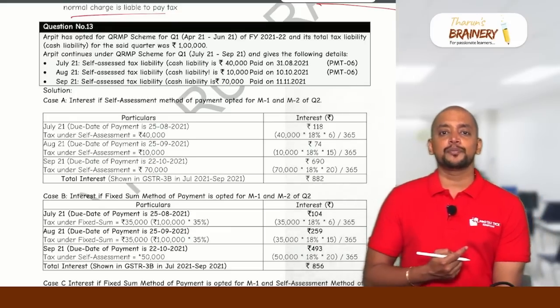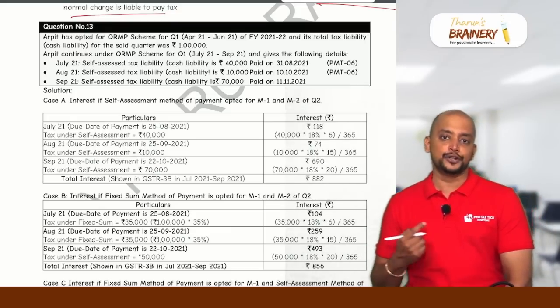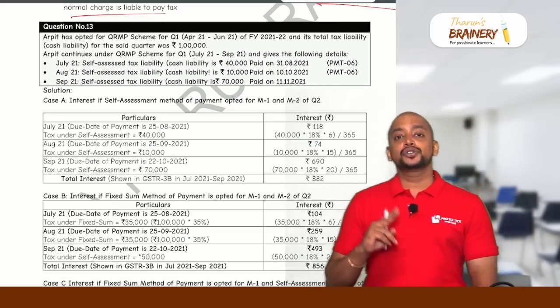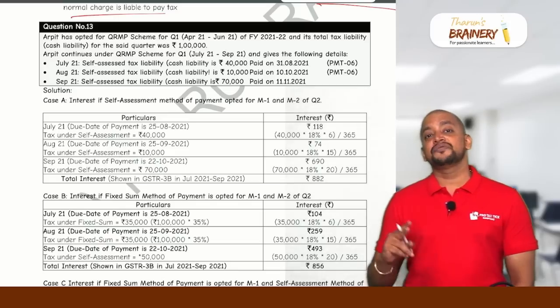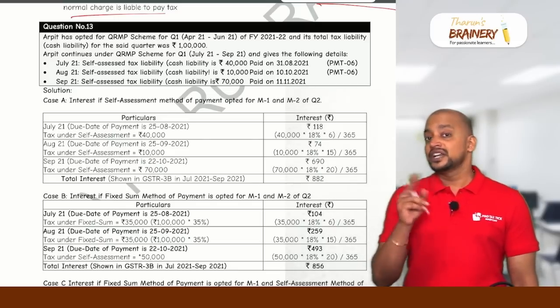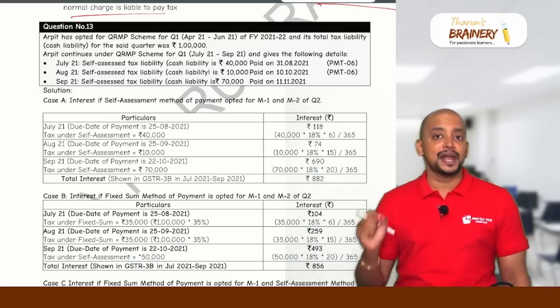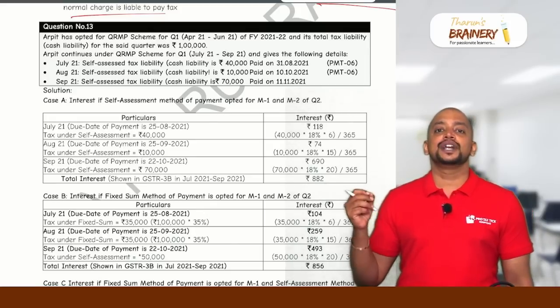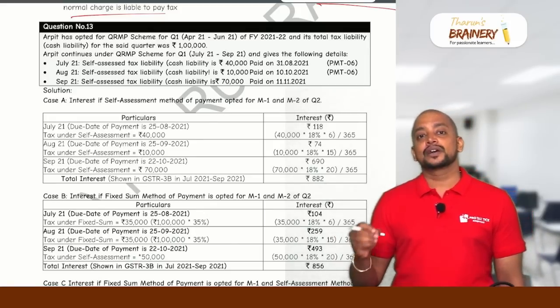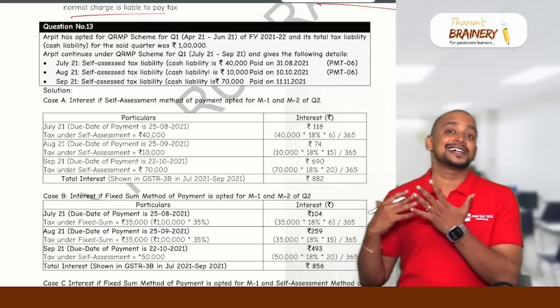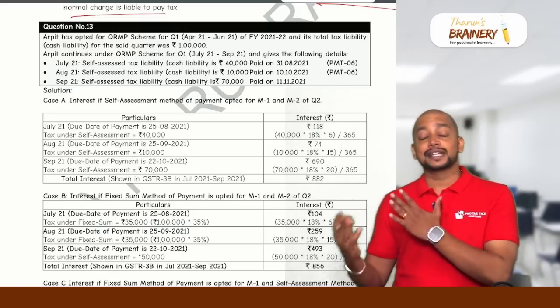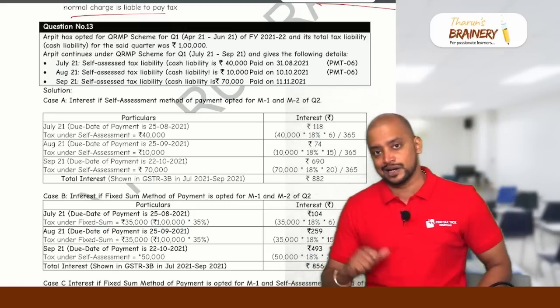Self-assessment method, they need to compute how much is the GST payable that they need to pay. Suppose if the actual liability is more than the fixed sum method liability, that differential amount, no interest payable, if the differential amount is paid by 22nd or 24th of the month following the quarter, that is the due date of filing GSTR 3B for the quarter.